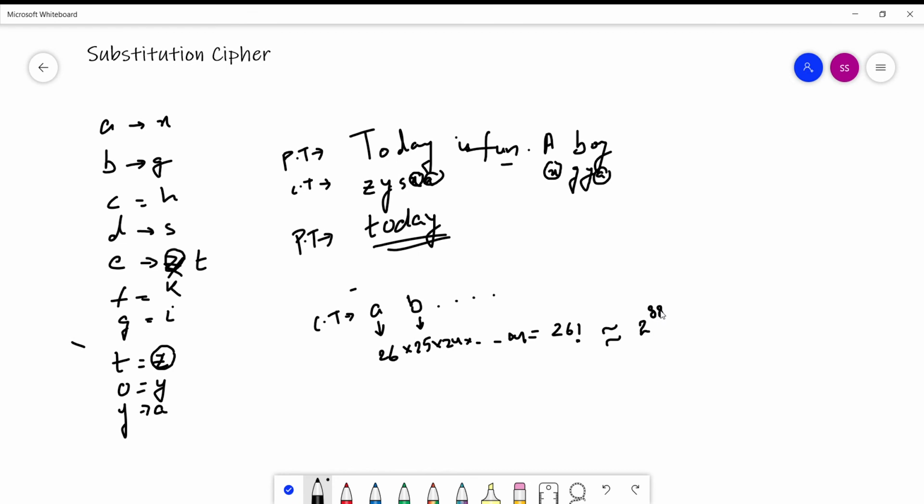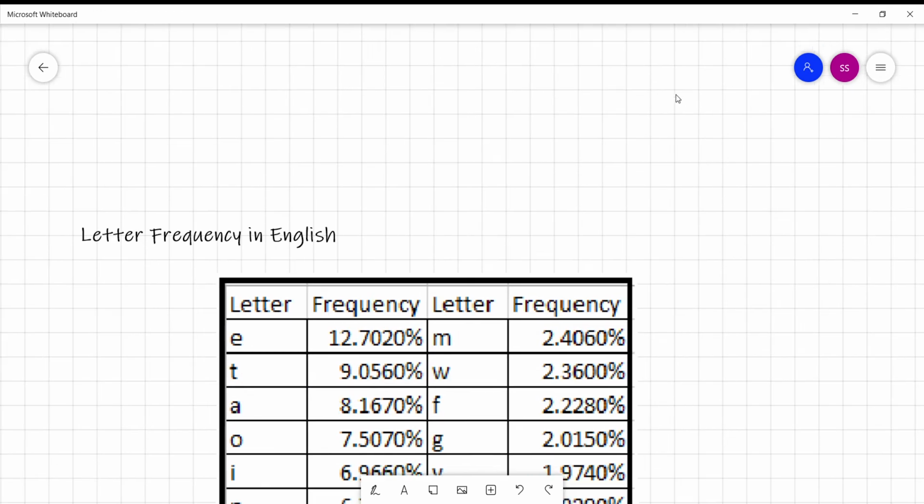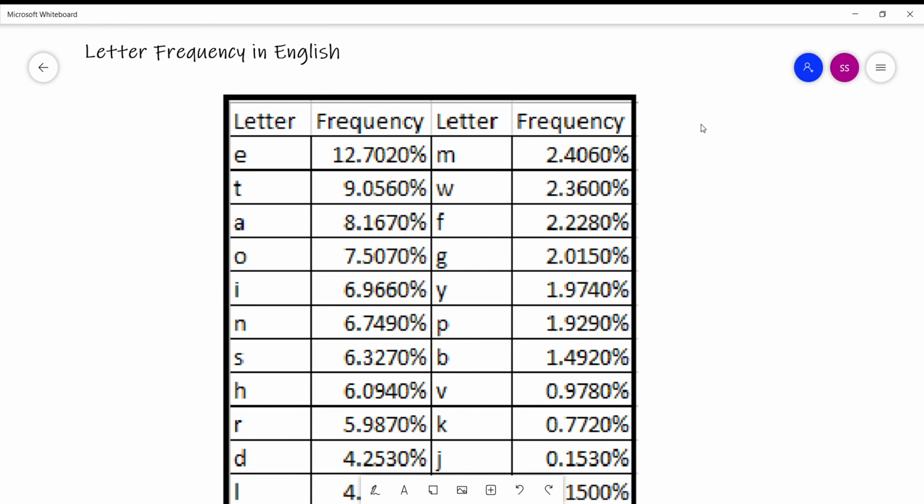When we look at the frequency of letters in English when used in a sentence or paragraph, it was found that 12% of the letters were E, 9% were T, and A was 8.16%.